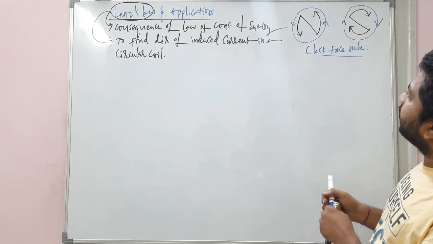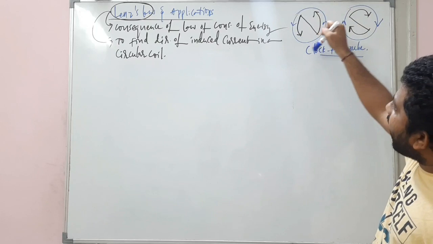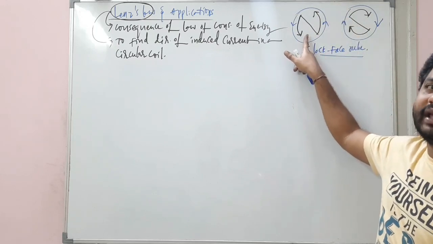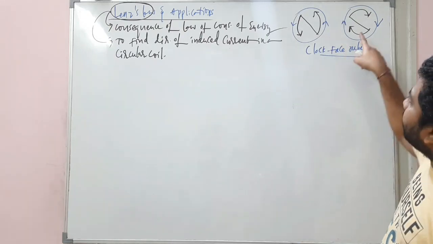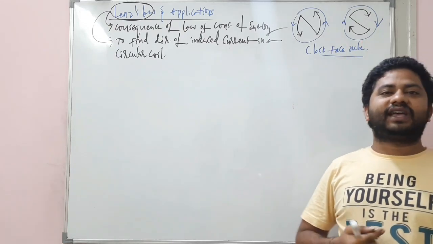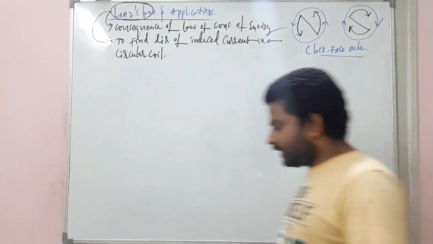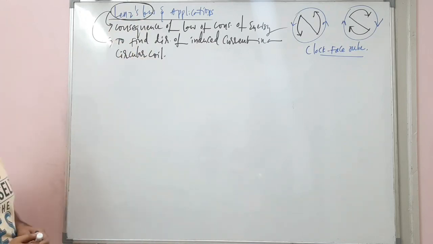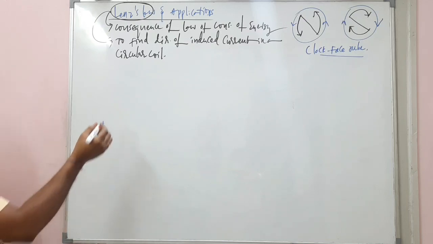So remember once again, through a coil, if the current is flowing in the anti-clockwise direction, that particular face of the coil behaves as a north pole of a bar magnet. And this particular face of the coil behaves as a south pole of a bar magnet. Now let's move on to Lenz's law, which is a consequence of the law of conservation of energy. Let's begin now.